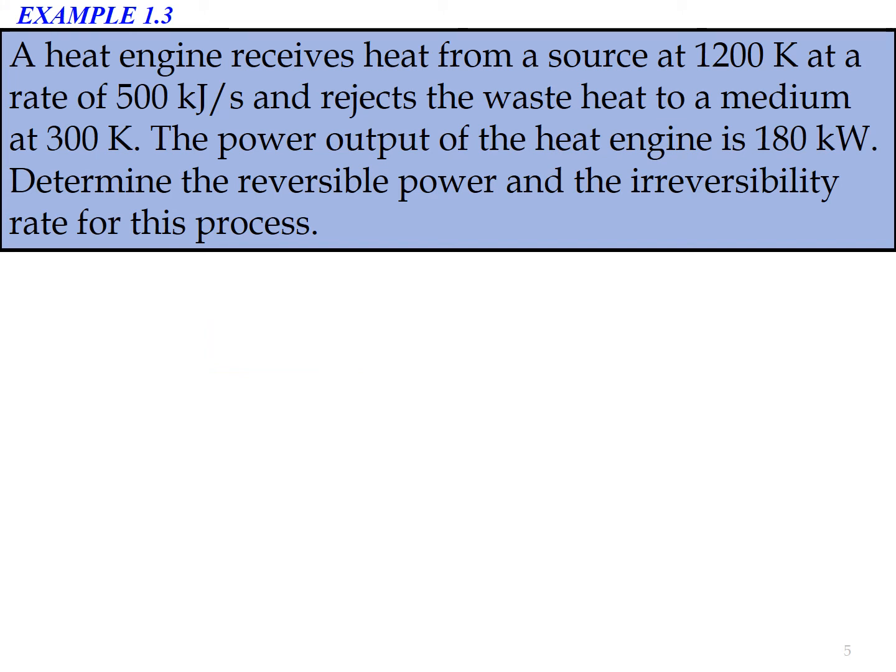Example 1.3. A heat engine receives heat from a source at 1200 Kelvin at a rate of 500 kJ per second and rejects the waste heat to a medium at 300 Kelvin. The power output of the heat engine is 180 kilowatt. Determine the reversible power and also the irreversibility rate for this process.